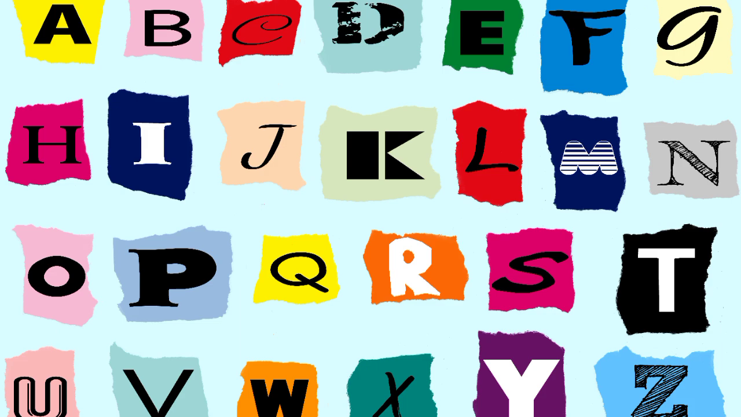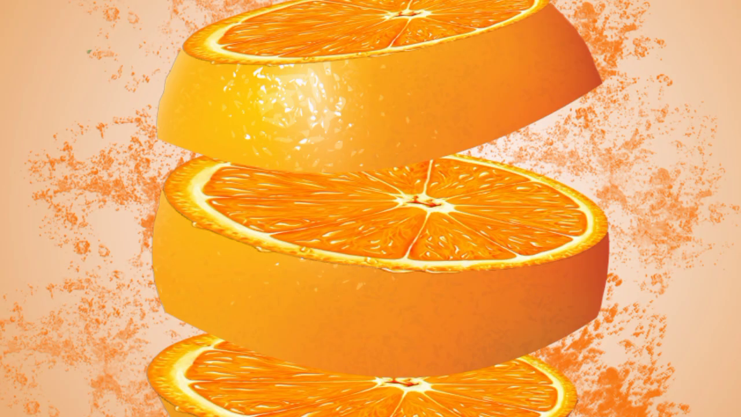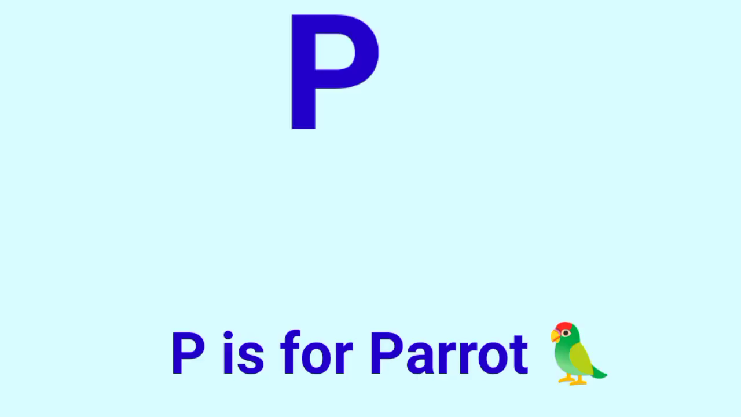English alphabet A is for apple, B is for ball, and C is for cat, and D is for doll. O. English alphabet O is for orange.